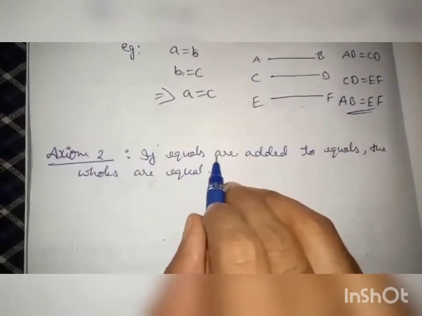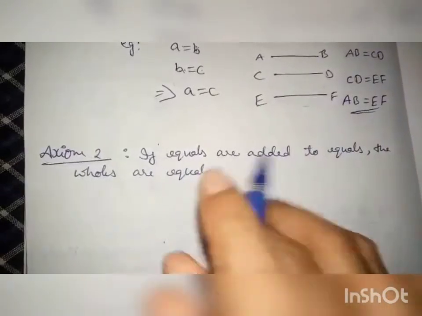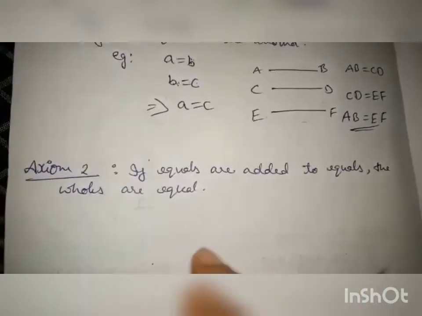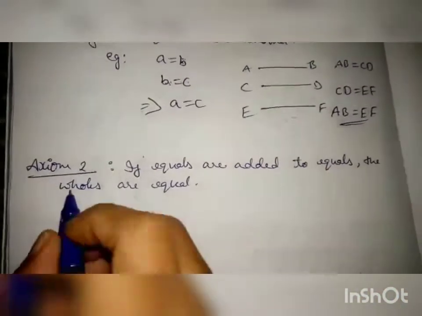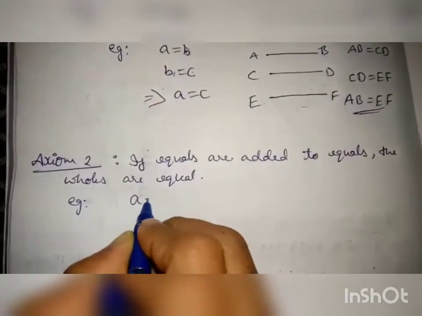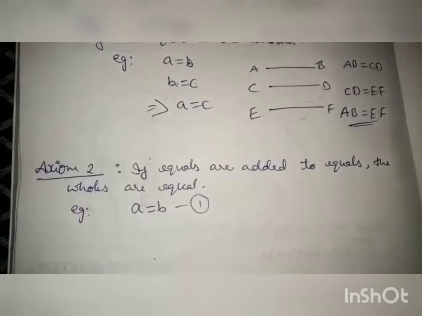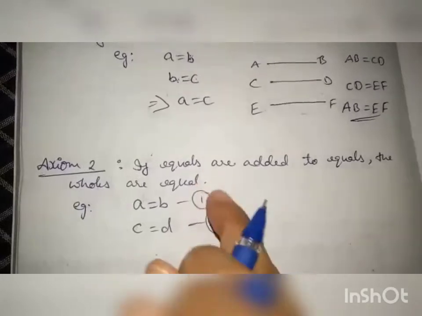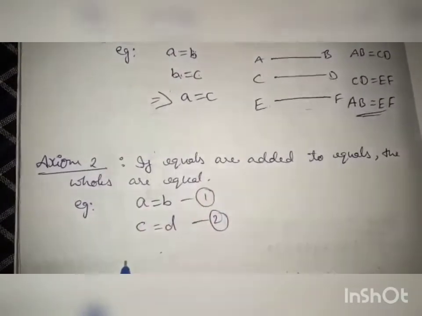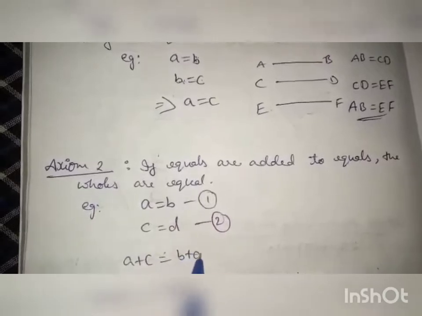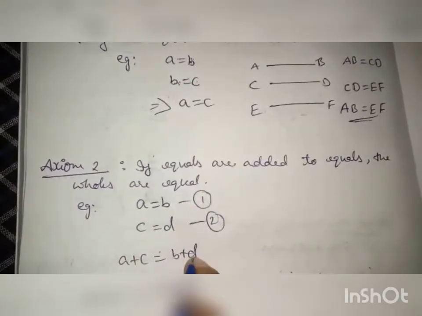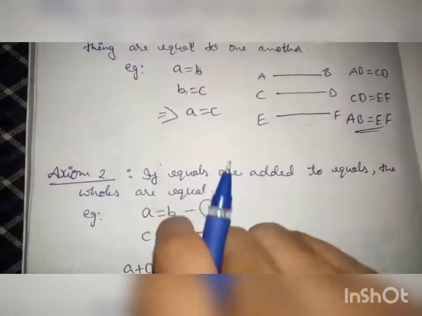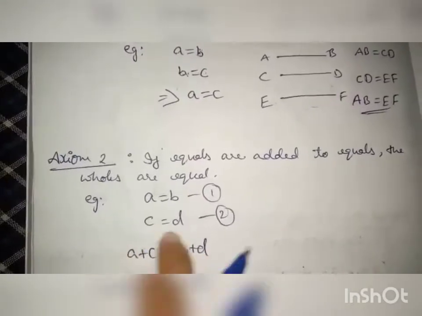Next axiom, axiom 2: If equals are added to equals, the wholes are equal. For example, if we take two equations, A equals B, this is one equation, and C equals D, another equation. Then adding 1 and 2, what do you get? A plus C equals B plus D, right? The whole is also equal. When you add these two equals together, the whole total will be equal.